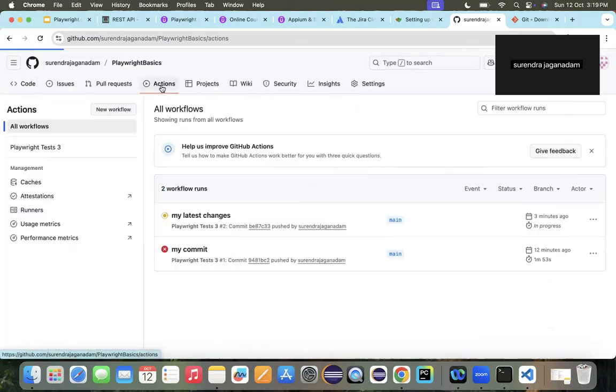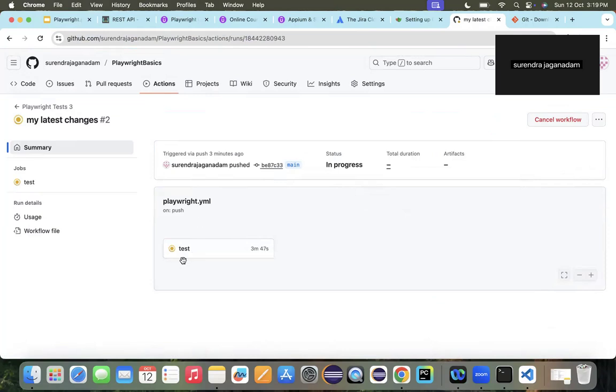And if you go into the actions tab, basically the actions are still going on. So 3 minutes have been completed, which means whatever tests are there, it's trying to execute all those tests.